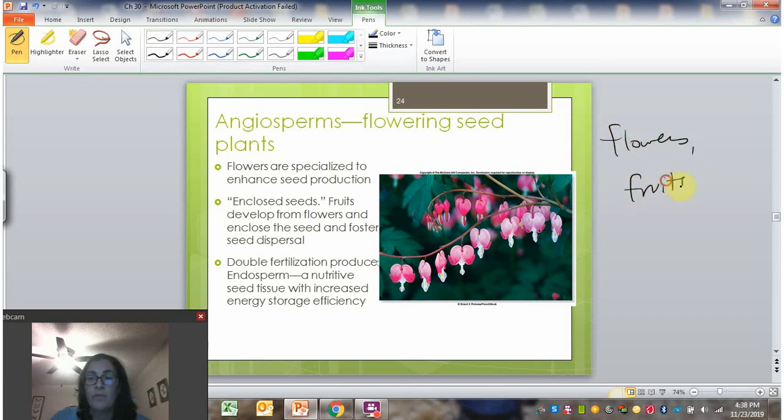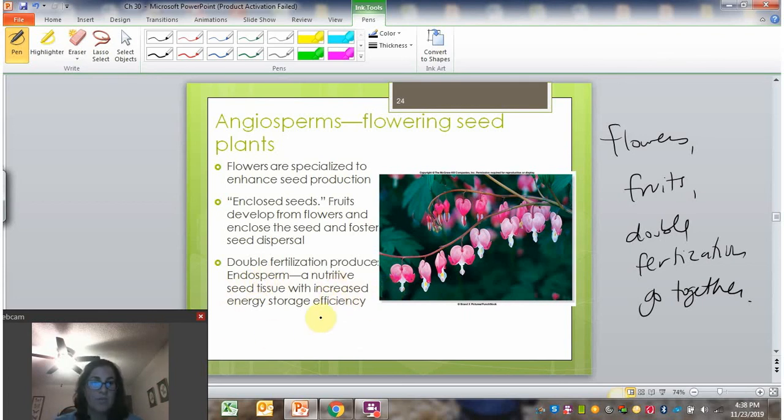So flowers, fruits go together, and so does this third trait here for double fertilization. So while we call them the flowering plants, it's actually this three-part combo. The fruits develop from flowers and enclose the seed. They help improve seed dispersal. And then double fertilization is when a second sperm will actually fertilize tissue inside of the flower, and that will lead to a nutritive tissue called the endosperm. And this nutritive seed tissue will give more energy storage to the new embryo, so helping increase reproductive success as well.